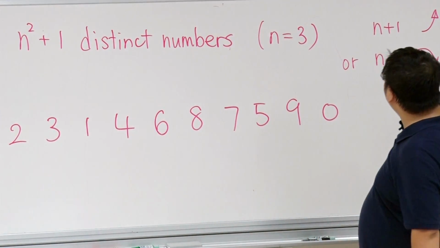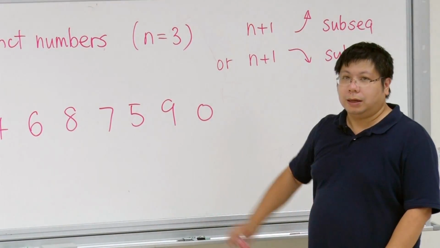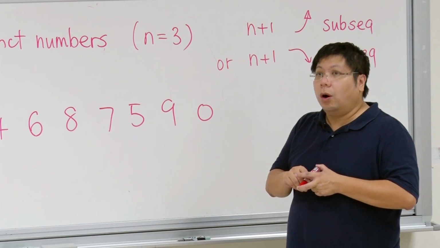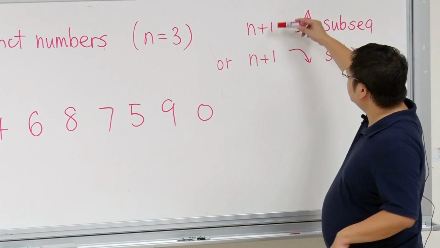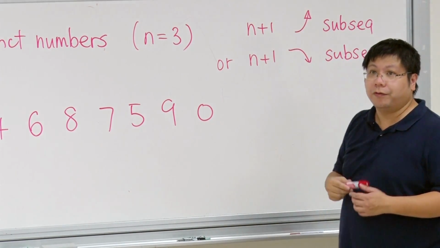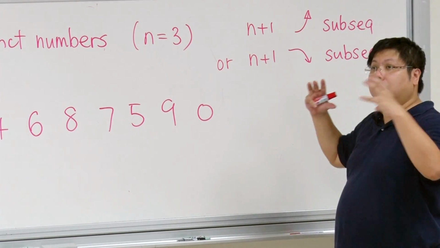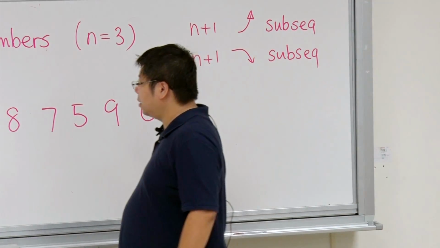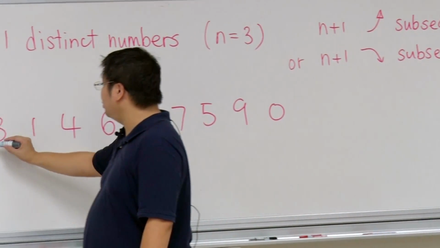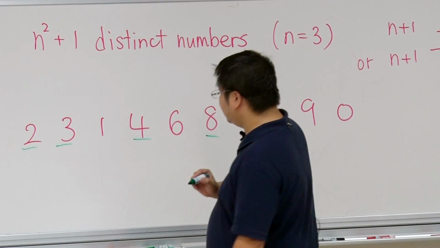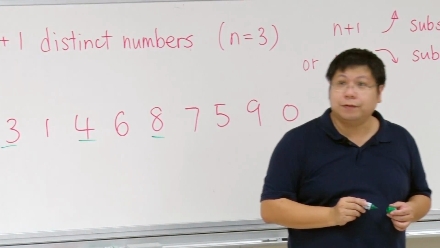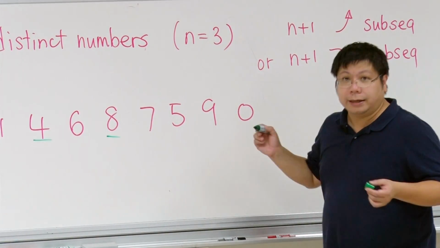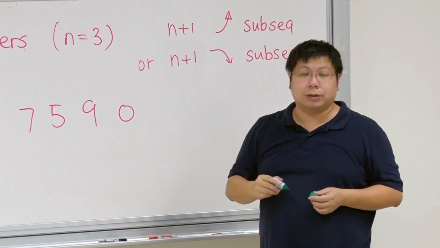So in this theorem, it is guaranteed that you will always find either this one or both, a subsequence of long enough length. So we're lucky. If you look at 2, 3, 4, 8, then this is a subsequence of length 4. Now notice that again, this is like the solid triangle and dotted triangle case.